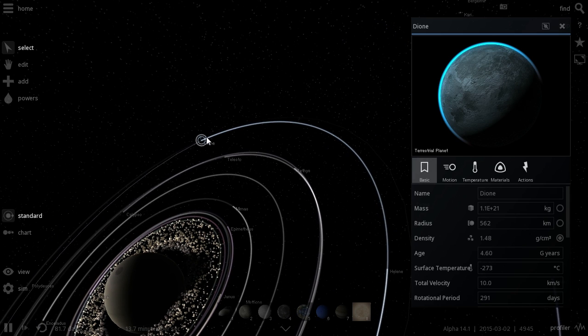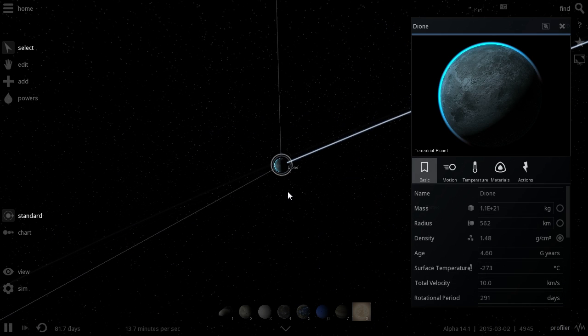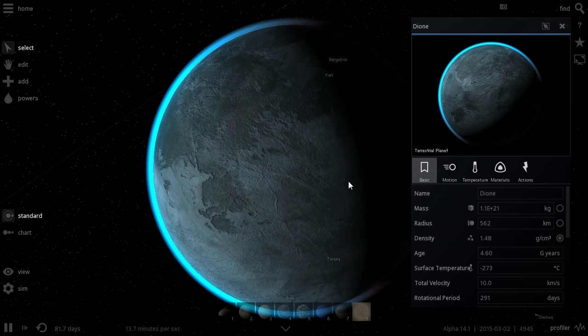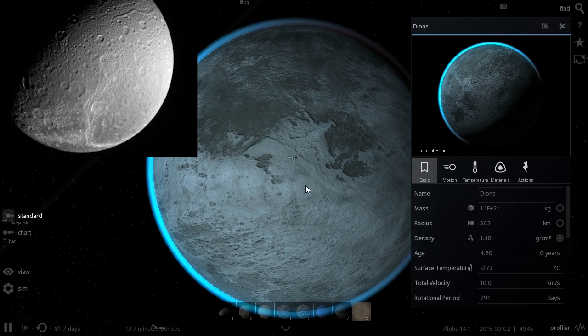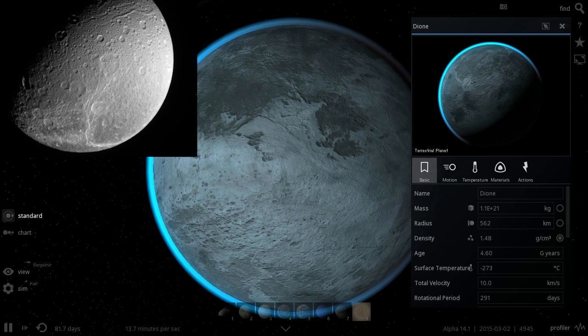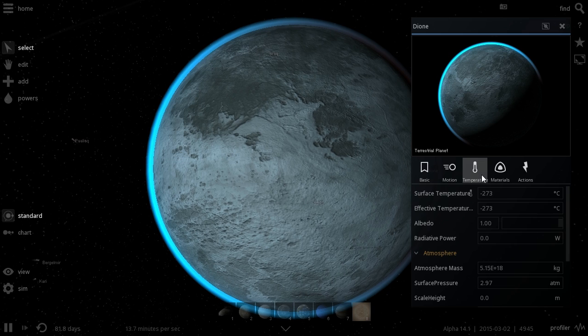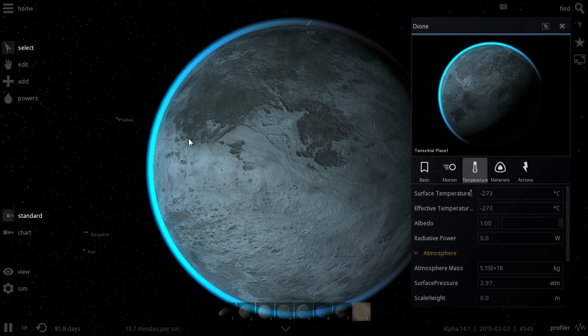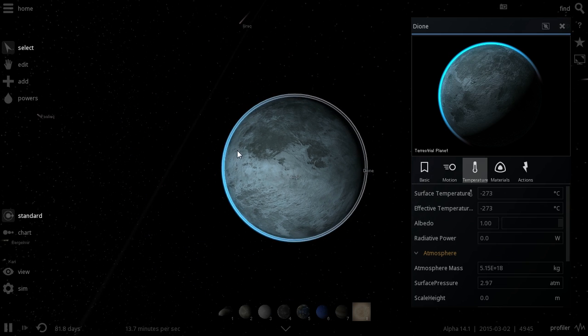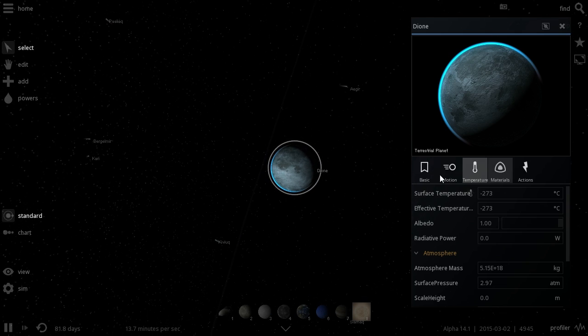The next satellite is right here, Dione. In this game it looks really beautiful. If you look at the real picture, though, it's not as beautiful as this. This is mostly, I believe, from the atmosphere. Is there? Yeah, they've given this some atmosphere. I don't know if it has this much, but it probably does have some atmosphere. It's still quite small.